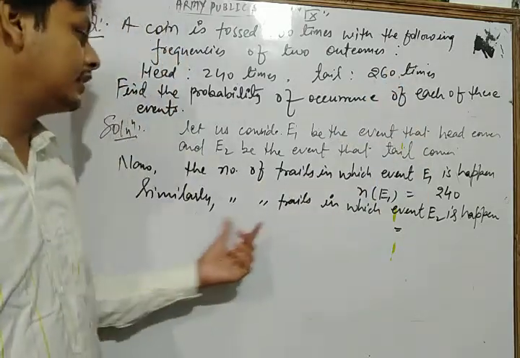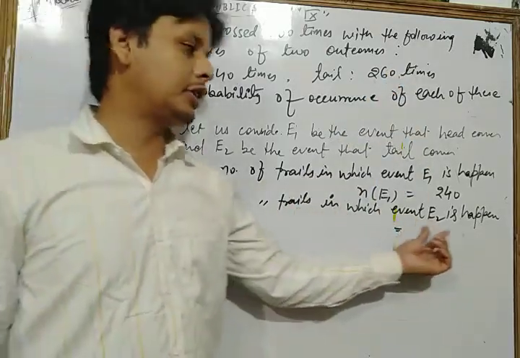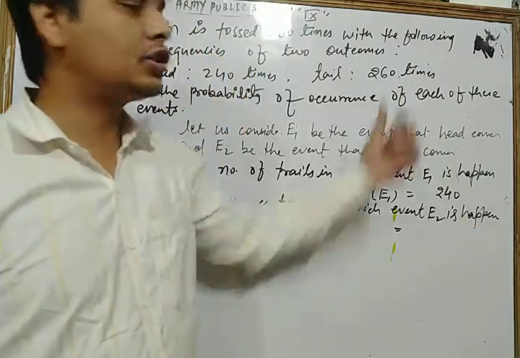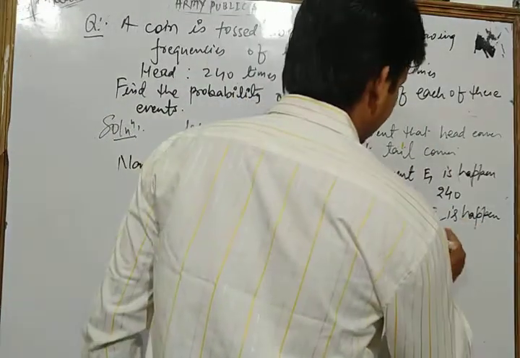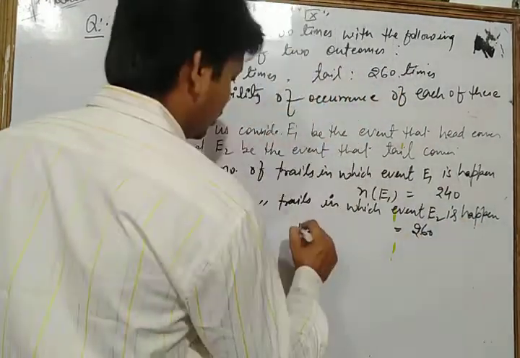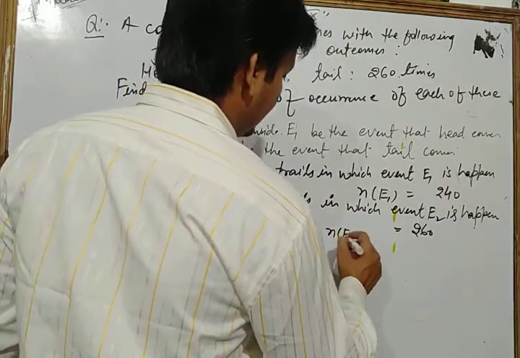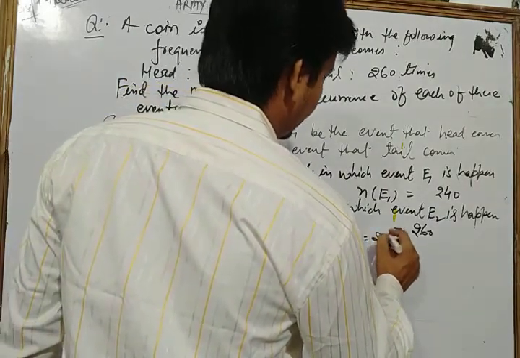That is, the number of trials of event E2 is 260.